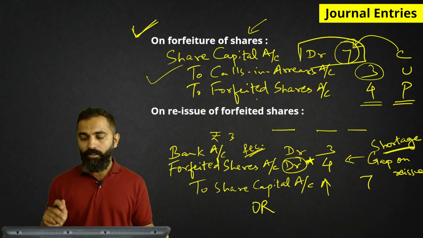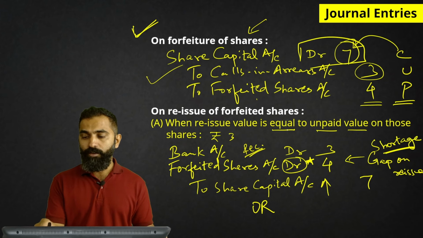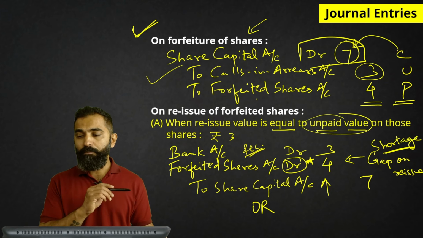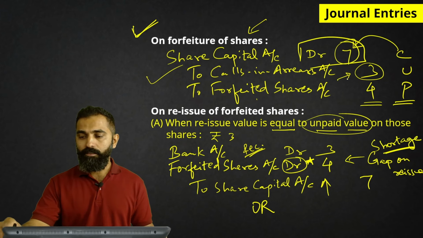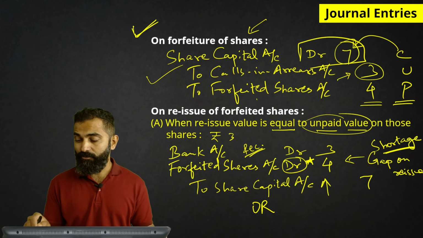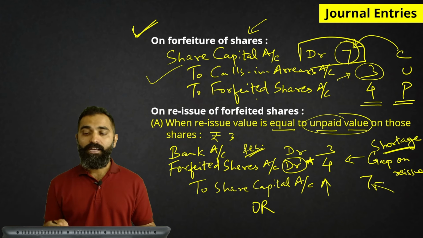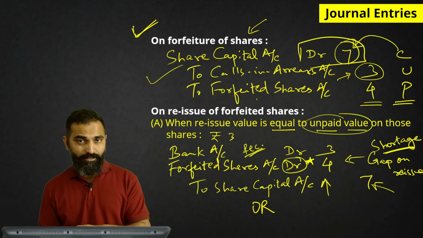Then on reissue of forfeited shares, the first case we took is when the reissue value is equal to the unpaid value, that is rupees 3. So we issued the reissued shares which are of rupees 7, at what rate? At rupees 3.